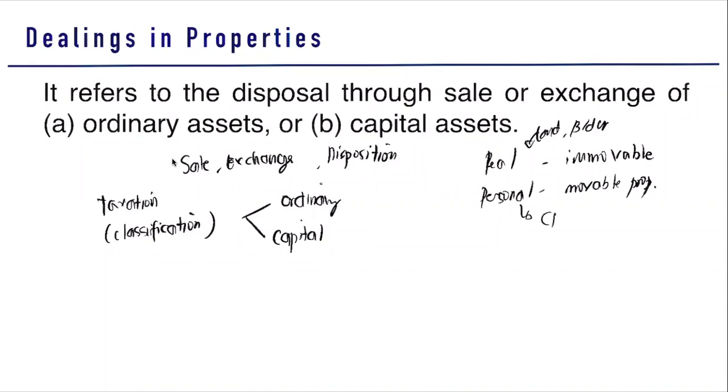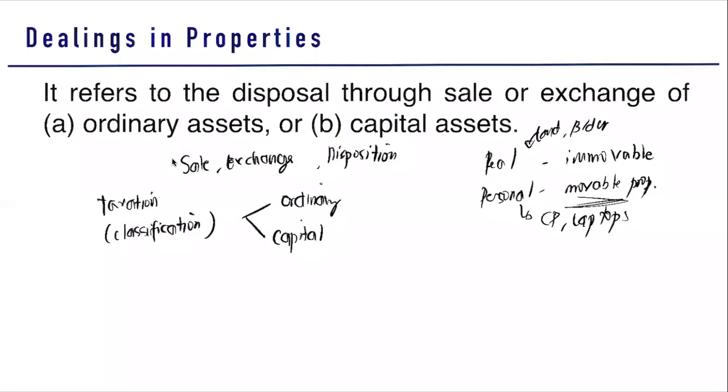Personal properties are your cell phones, your laptops, or your different gadgets because they are movable. In taxation, we classify them as ordinary or capital. Therefore, your ordinary asset can either be real or personal. Your capital asset can either be real or personal.